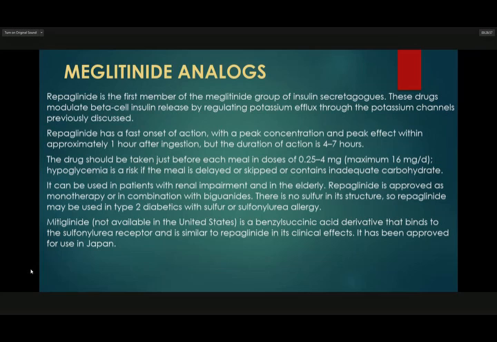It can be used in patients with renal impairment and in the elderly. It is approved as monotherapy or in combination with biguanides. There is no sulfur in its structure, so repaglinide may be used in type 2 diabetes with sulfur or sulfonylurea allergy.